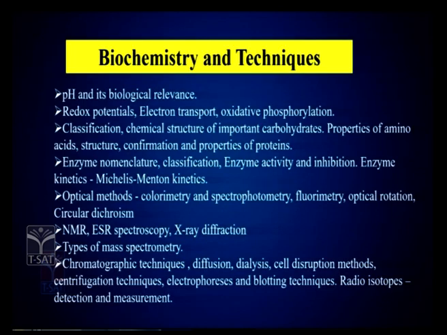There are the last 2 units left out. We will quickly focus on them. So, when coming to biochemistry and techniques, here we need to study the structure and classification of different types of carbohydrates, proteins, amino acids, and study enzyme nomenclature, the different types of colorimetry, the different types of spectroscopy, and also the different types of chromatographic techniques that are there in the syllabus.